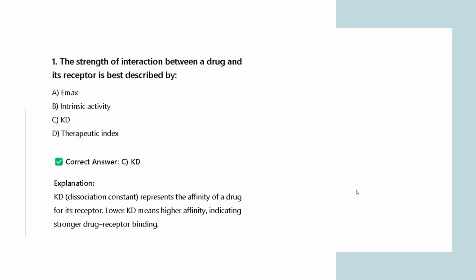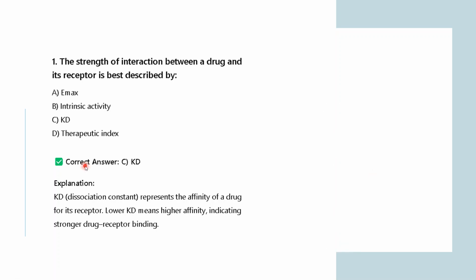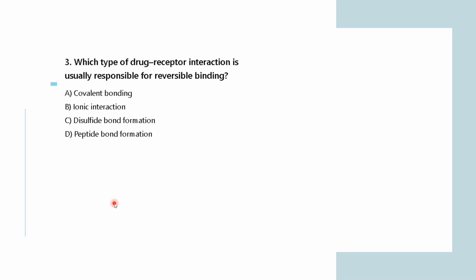Lower KD means higher affinity, indicating stronger drug receptor binding. So that is why KD is important. Is it clear to everyone why the answer is KD, the dissociation constant? Okay, so if it is clear, then I'm moving forward.